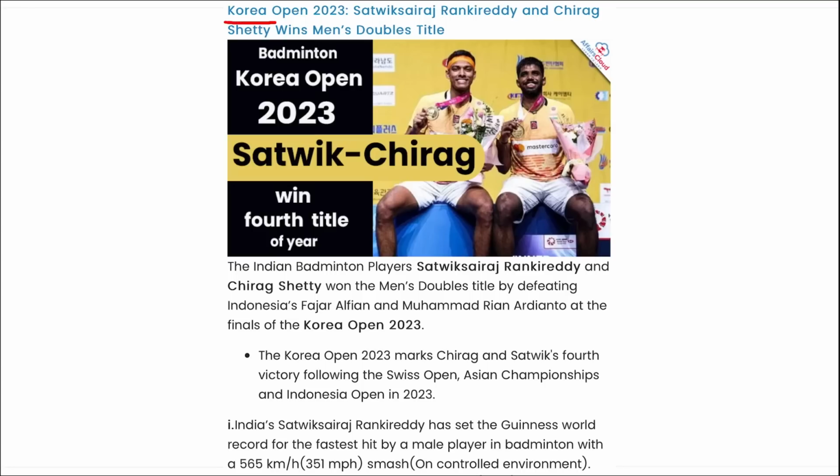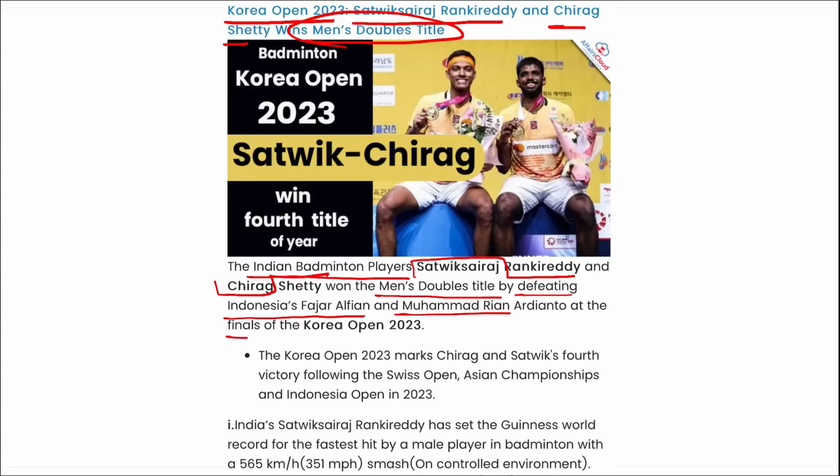Next, the Korea Open 2023 was held, and Swastik Sairaj Ranekreddy and Chirag Shetty have won the men's double title. I repeat, Indian badminton players Swastik Sairaj Ranekreddy and Chirag Shetty have won the men's double title by defeating Indonesia's Fazar Alifan and Mohammad Rian in the finals of the Korea Open. So we have to remember who won the men's double title at the Korea Open 2023.